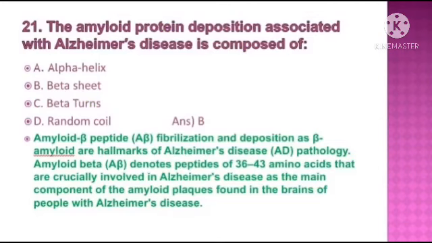21st question. The amyloid protein deposition associated with Alzheimer's disease is composed of. The answer is option B, beta sheet. Amyloid beta peptide fibrillation and deposition as beta amyloid are hallmarks of Alzheimer's disease pathology. Amyloid beta denotes peptides of 36 to 43 amino acids that are crucially involved in Alzheimer's disease as the main component of the amyloid plaques found in the brains of people with Alzheimer's disease.